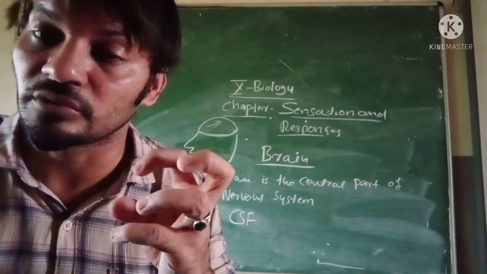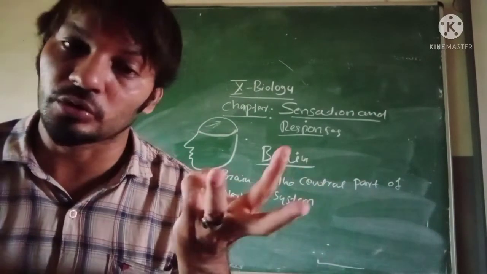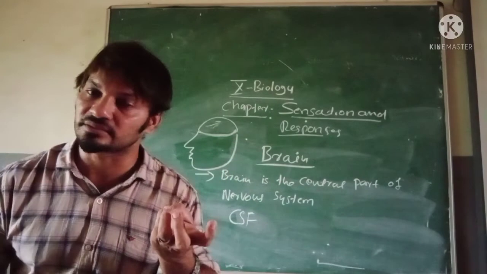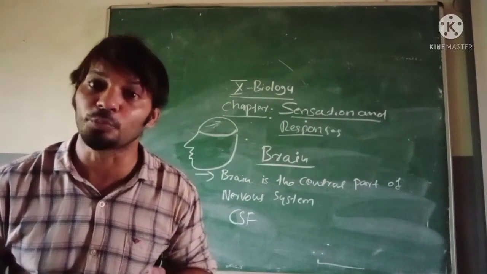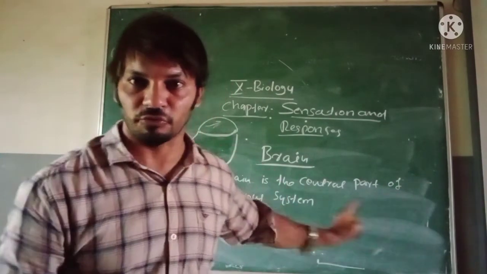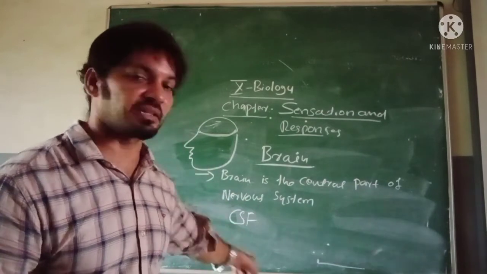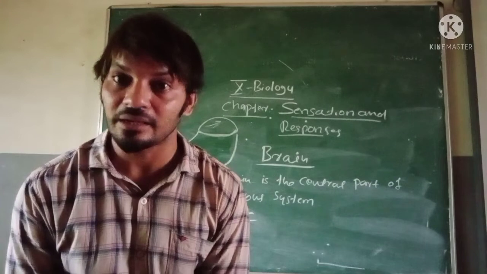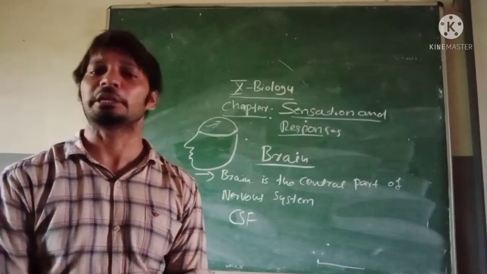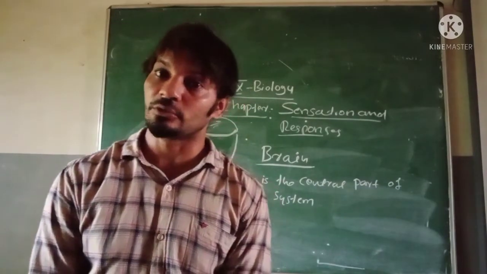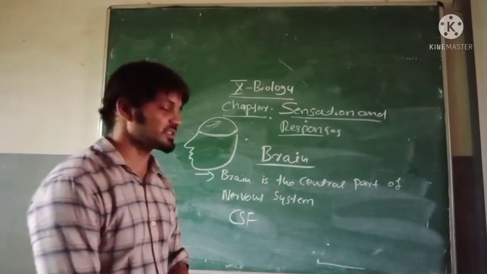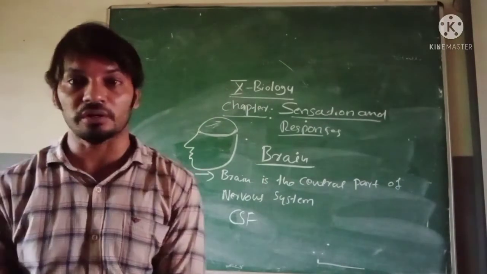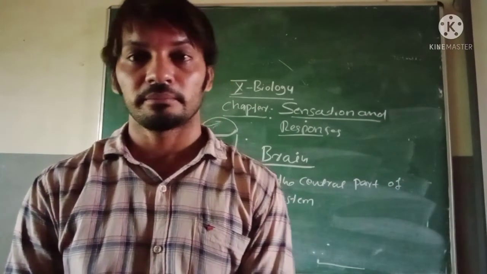Brain tissues require nutrients, oxygen, everything. Who provides this? That fluid is known as cerebrospinal fluid. It provides nutrients and oxygen to the cavity or cells of the brain.